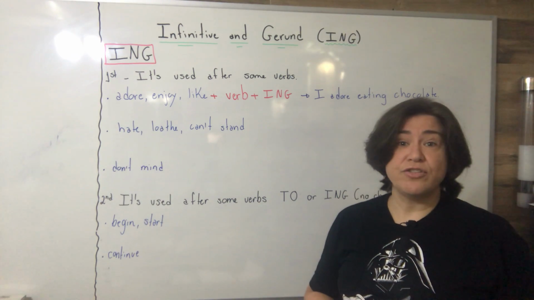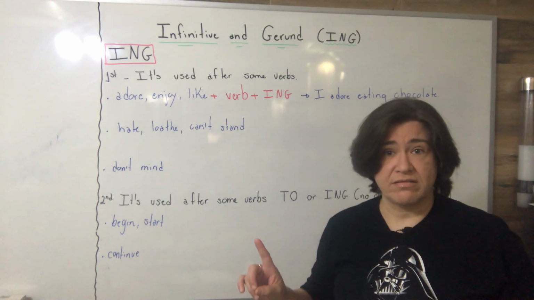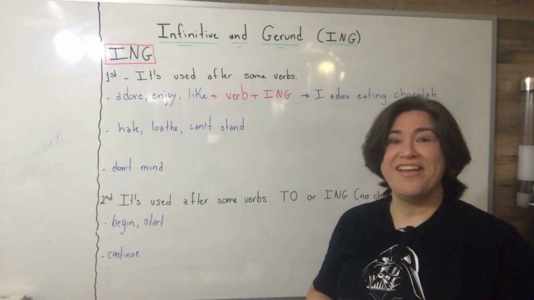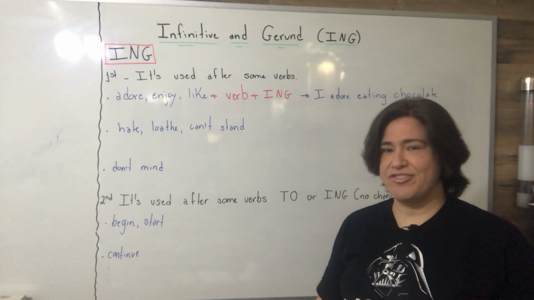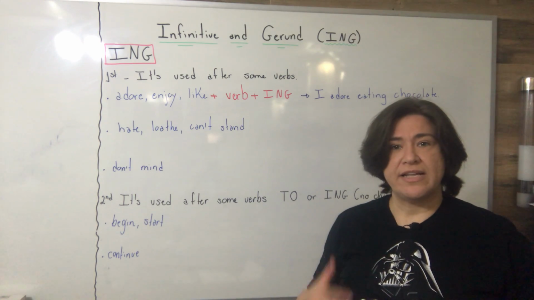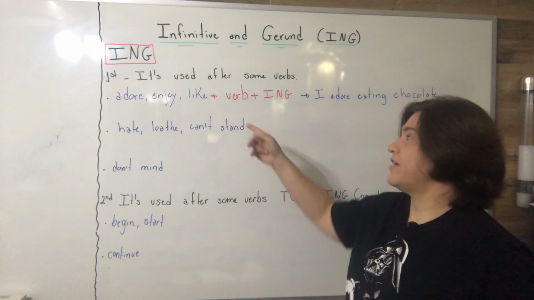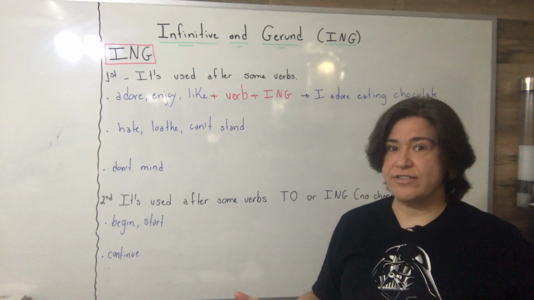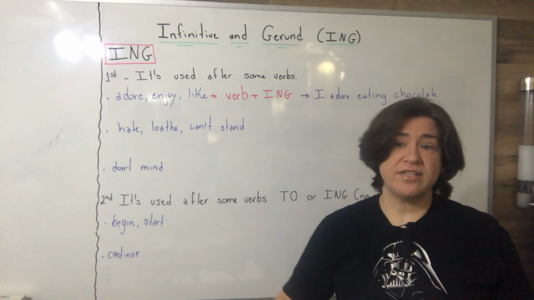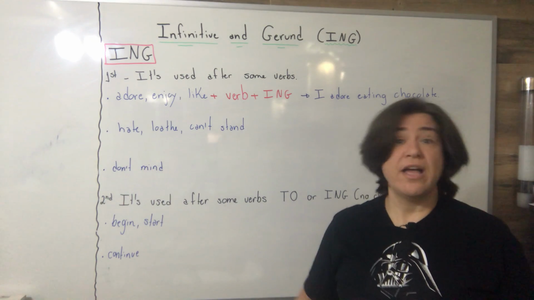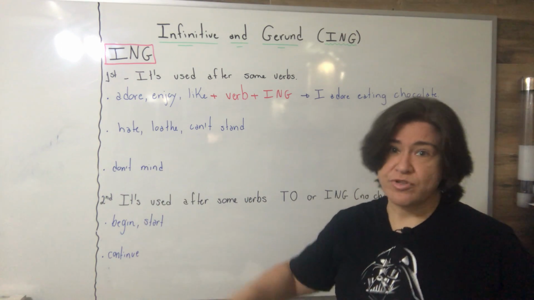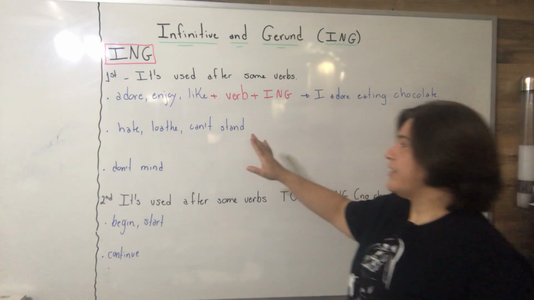If the teacher says I like to eat chocolate, probably I'm mentally sick, because I like eating chocolate. But it's possible. I can use the verb love too. I love eating chocolate. And another person can say, I like to eat chocolate, but I prefer something else. So I like to. Okay.